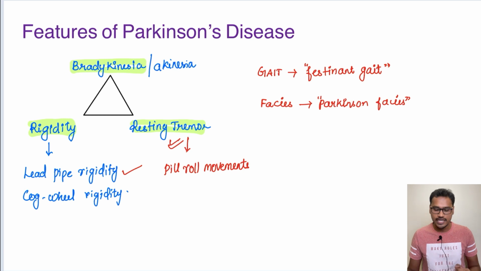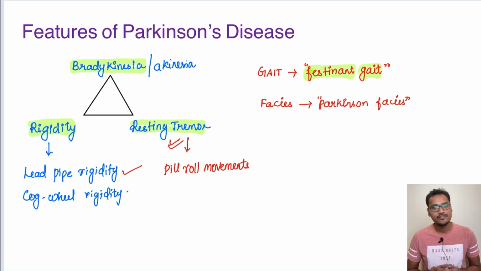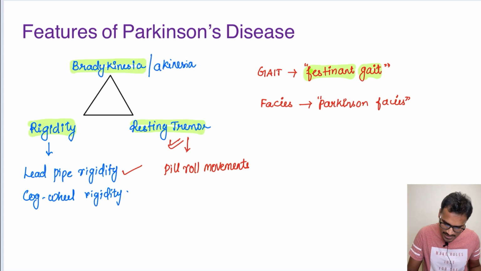And what happens to his gait? There is a specific term for this gait called festinant gait. This is very, very important. So what is festinant gait? Festinant gait is nothing but the patient will have a stooped posture and short shuffling gait. This type of gait is very, very typical in Parkinson's disease.